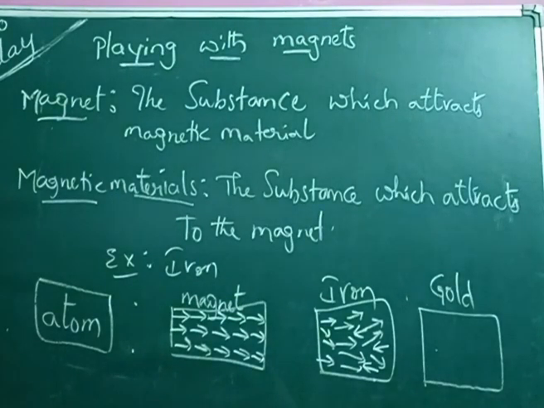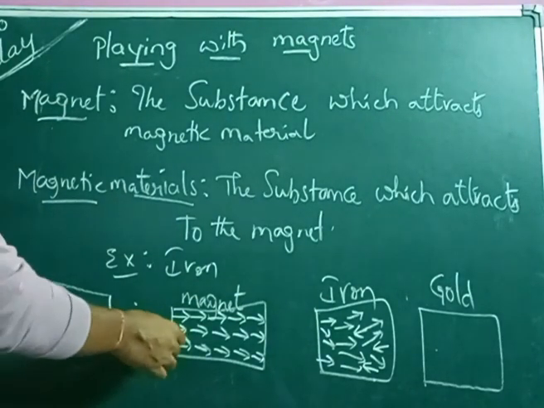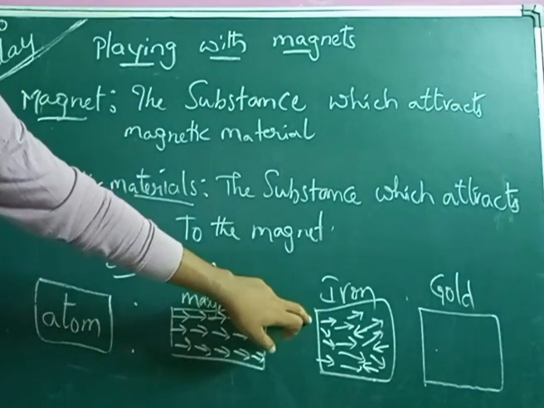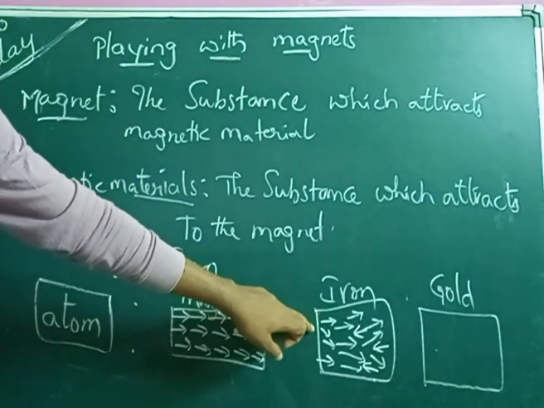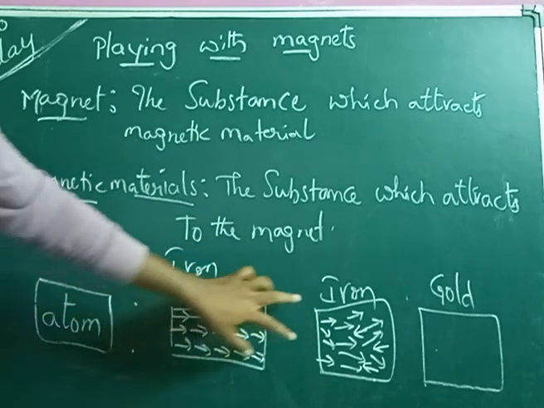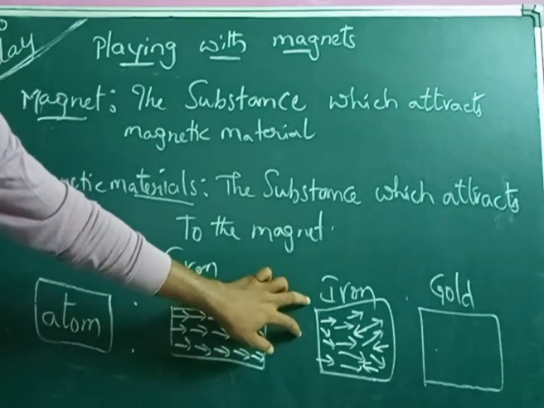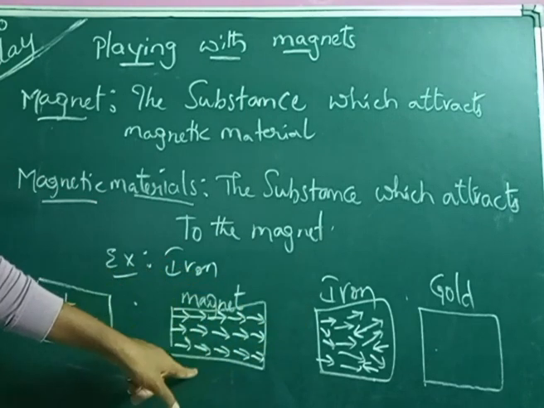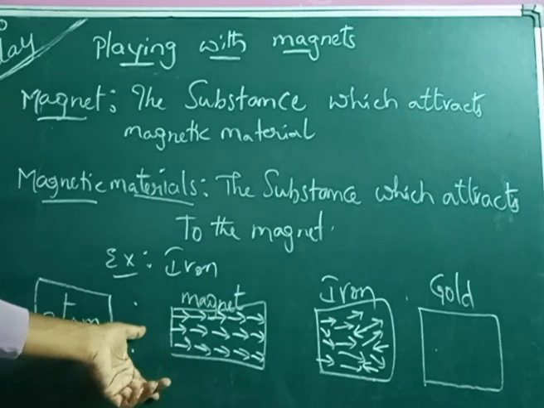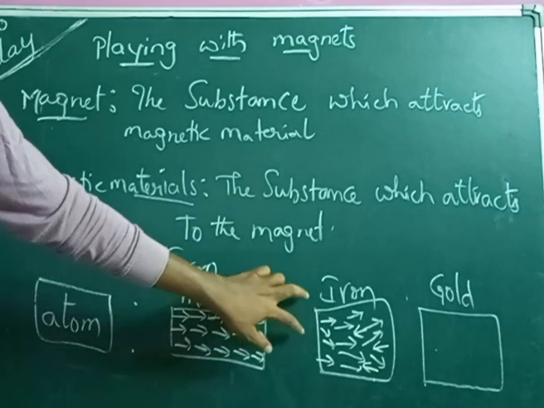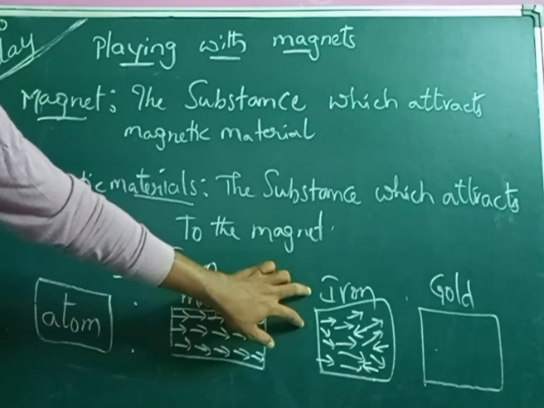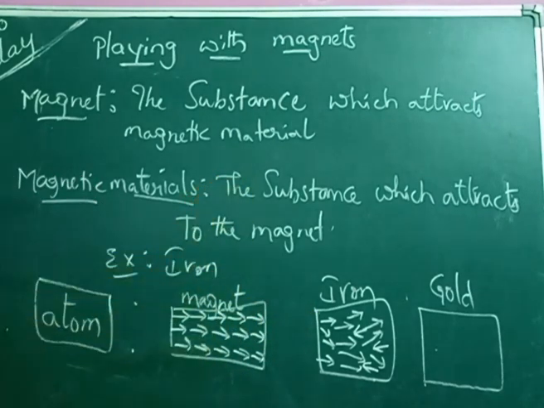So if we magnetize this magnetic material with the help of a magnet, this iron will also become a magnet. Do you understand? With the help of this magnet, we can make this magnetic material, iron, into a magnet for some time.